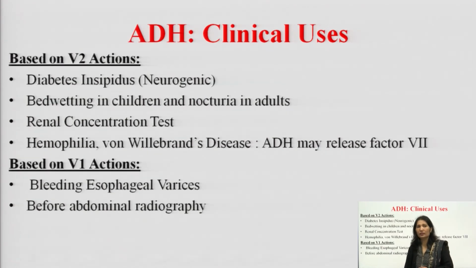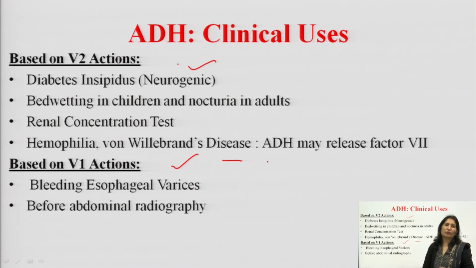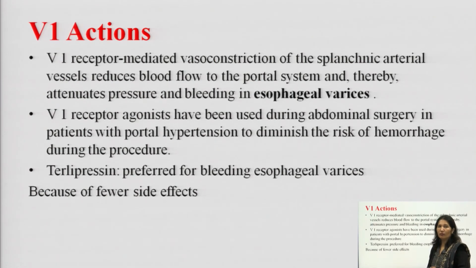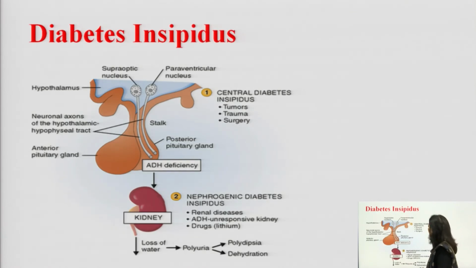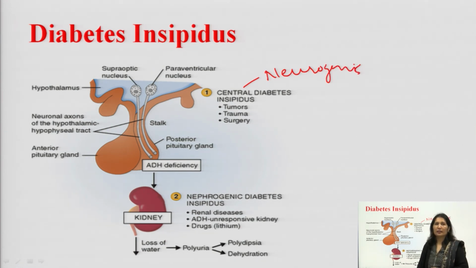Now, clinical uses based on the V2 action and V1 action. V1 का क्या काम है, vasoconstriction; V2 का क्या काम है, increase water reabsorption. So, it is used in diabetes insipidus, which is of two types: central, that is neurogenic, and nephrogenic. Central diabetes insipidus occurs because of tumor, trauma or surgery, when there is damage to the posterior pituitary gland. So, it will cause decreased release of antidiuretic hormone.